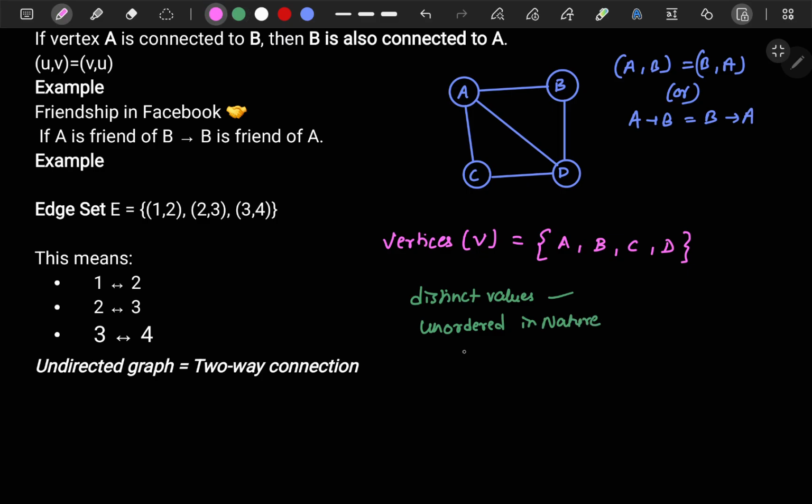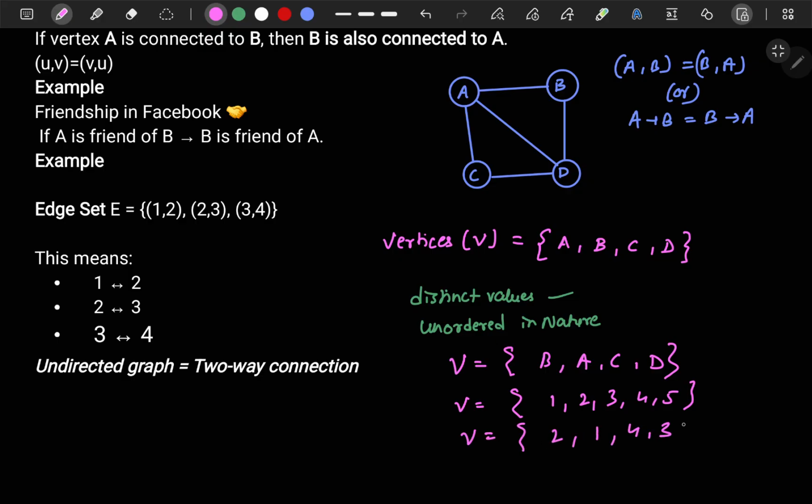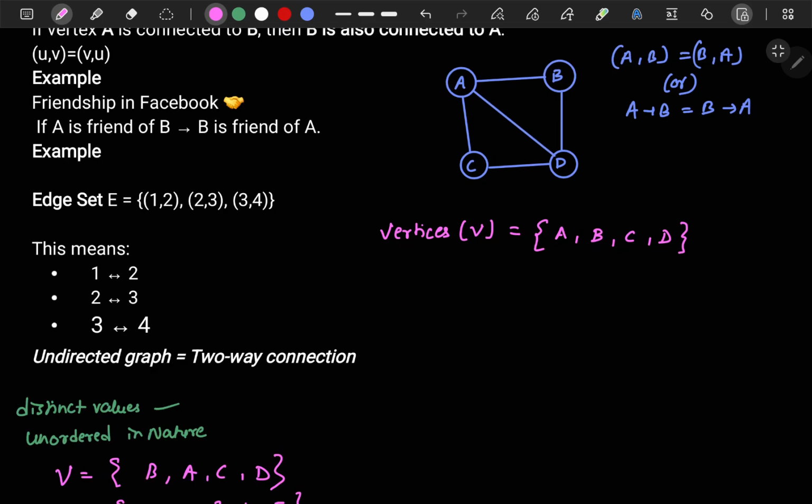See, even if I can mention like this, V equal to B, A, C, or D, anything. If the vertices are numbered, then I can write like this: 1, 2, 3, 4, 5, or I can even mention 2, 1, 4, 3, 5, right? So it should not always be in an ordered pair. It can be unordered. That is the definition of set, right? So here I mention ordered, that doesn't mean it cannot be unordered, right?